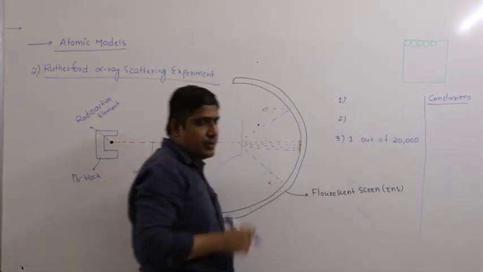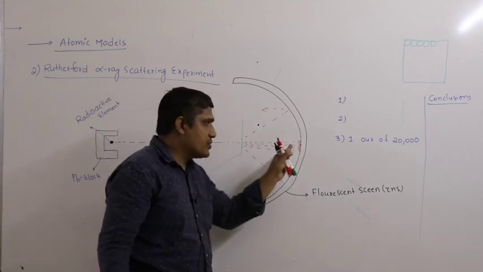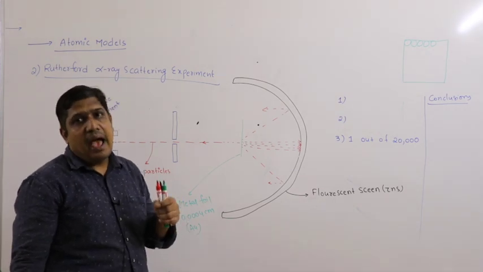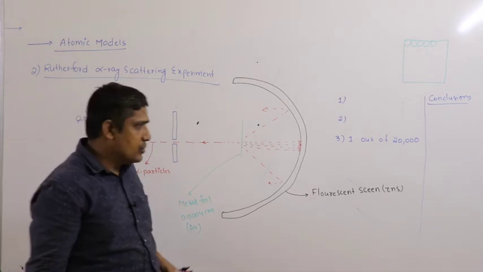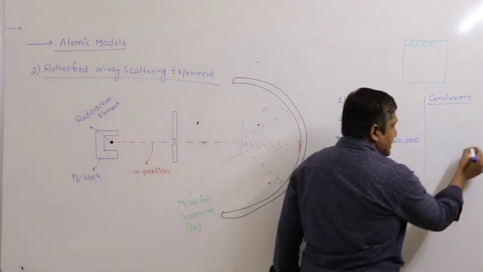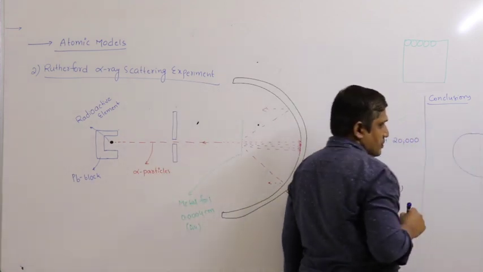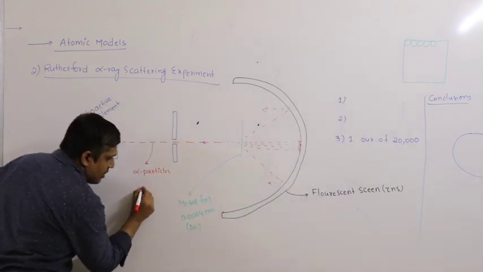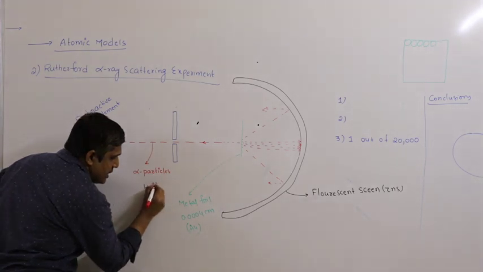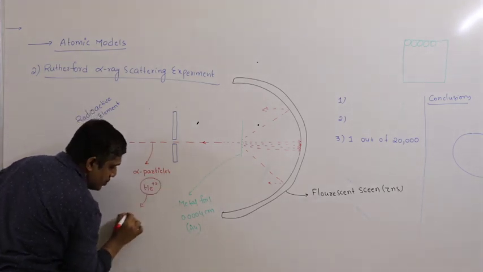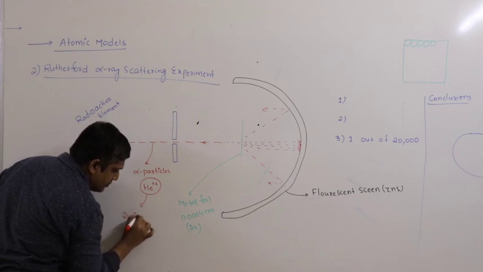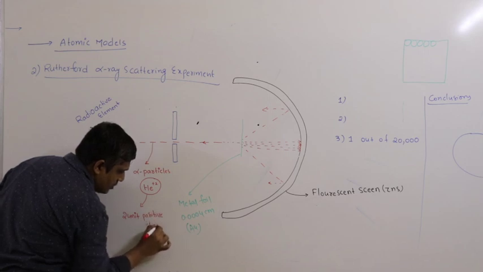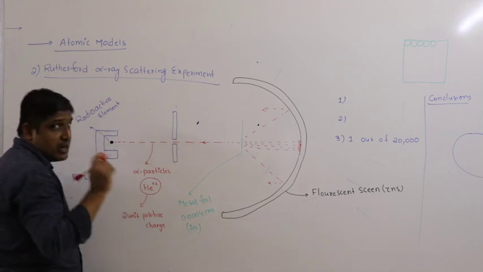So what is the first observation? Most of the alpha particles went straight without deflection. This indicates that the atom must be hollow, the atom must be empty. So what is the meaning of that? Suppose I consider this as the atom. Now one more important point is alpha particles. You should know this, alpha particle is nothing but helium nucleus, He 2+. It carries 2 units of positive charge compared to a proton.